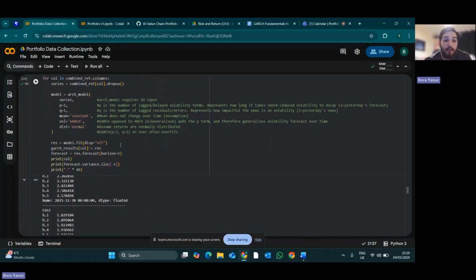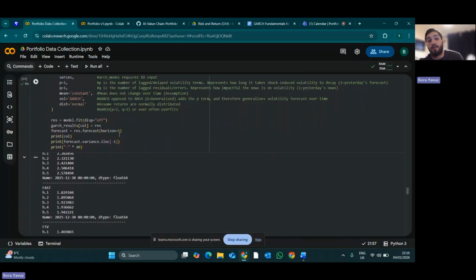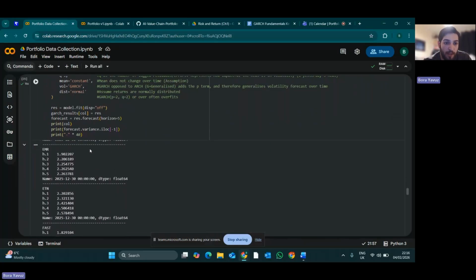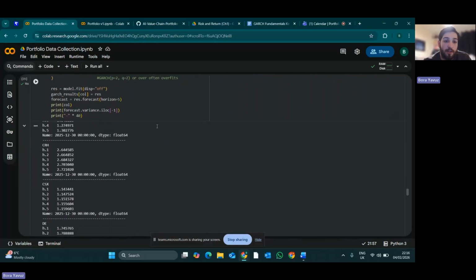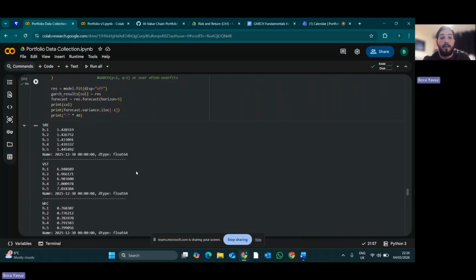I then fitted the model and saved them into results, and then forecasted the next 5 days of the next trading week in variance. So this is for each stock. I just have the next 5 days of variance forecasted. And variance is different to volatility in the fact that variance is the square of volatility.